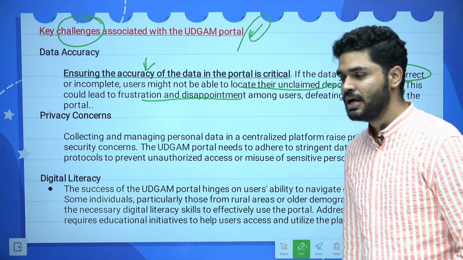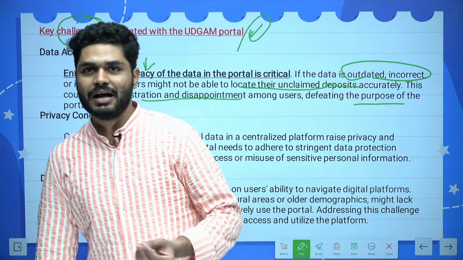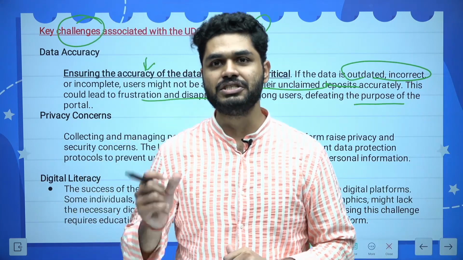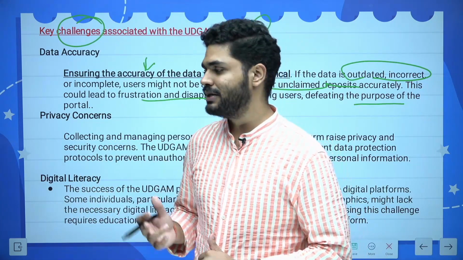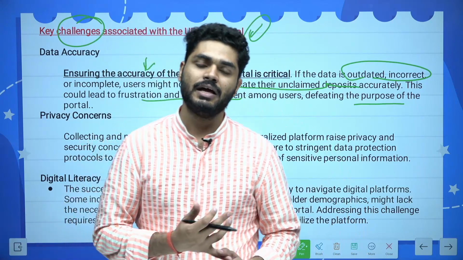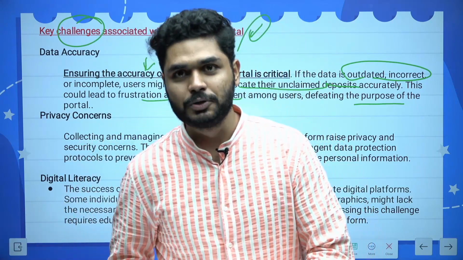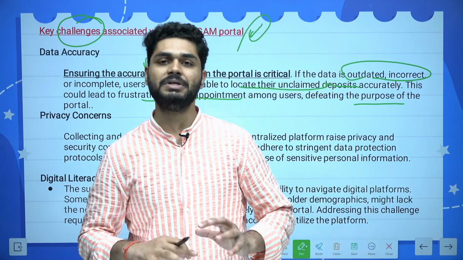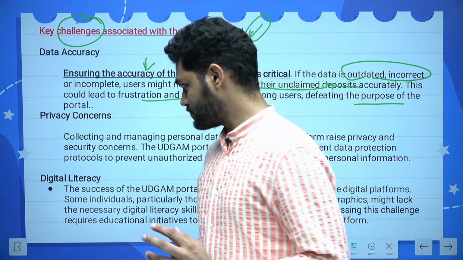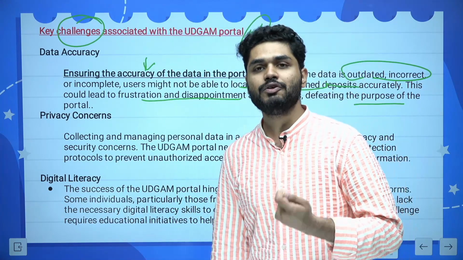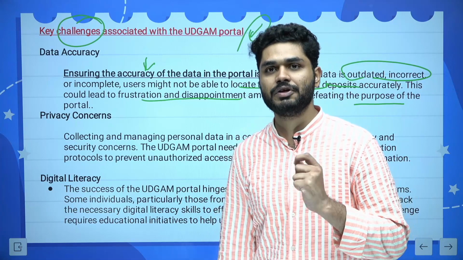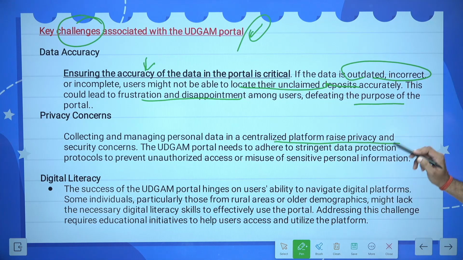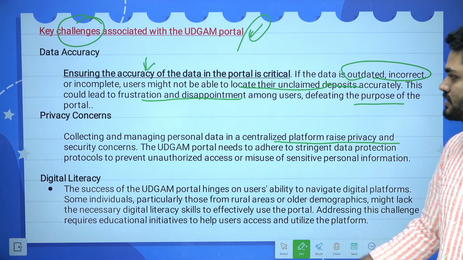Second is privacy concerns. Now with centralization, as I deliberately emphasized, a centralized web portal, there is a problem of privacy. That is why people are excited about Bitcoin or decentralized social apps, because these things claim to be decentralized. With decentralization, the fear of privacy is quite less. That is why collecting and managing personal data on a centralized platform raises privacy and security concerns. Both things are there.